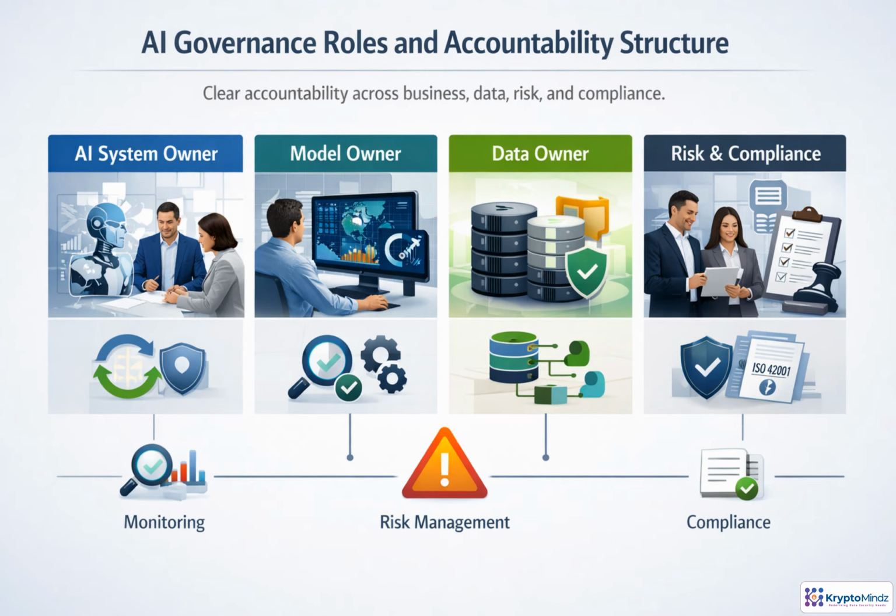Good AI governance depends on knowing exactly who owns each decision. The AI system owner carries end-to-end accountability for business purpose, lifecycle controls, risk posture, and whether the system remains suitable over time. The model owner focuses on performance, known limitations, validation, and controlled changes. The data owner is accountable for quality, lineage, access, rights, retention, and representativeness. Risk and compliance leaders make sure risks are treated or accepted properly, regulations are mapped, and ISO 42001 evidence is maintained. Shared work is fine. Accountability must be explicit.